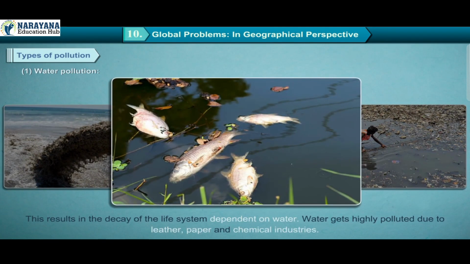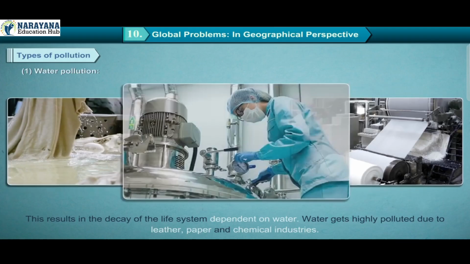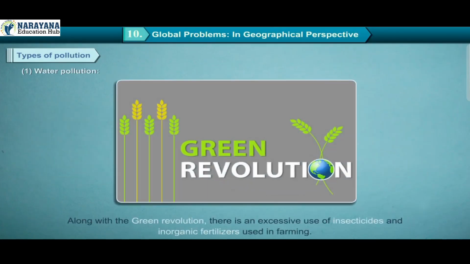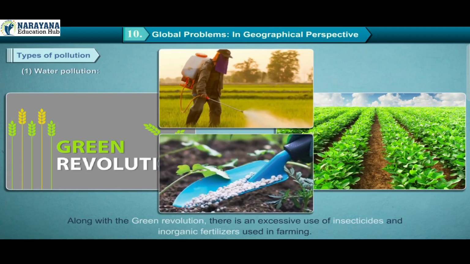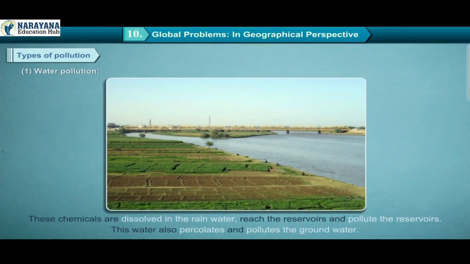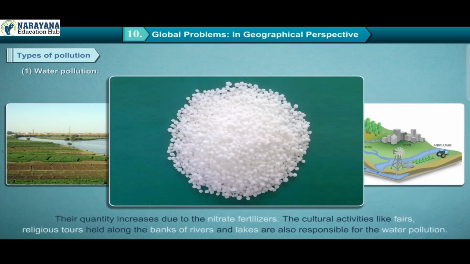This results in the decay of the life system dependent on water. Water gets highly polluted due to leather, paper, and chemical industries. Along with the Green Revolution, there is an excessive use of insecticides and inorganic fertilizers in farming. These chemicals are dissolved in the rainwater, reach the reservoirs and pollute them. This water also percolates and pollutes the groundwater. Their quantity increases due to the nitrate fertilizers.